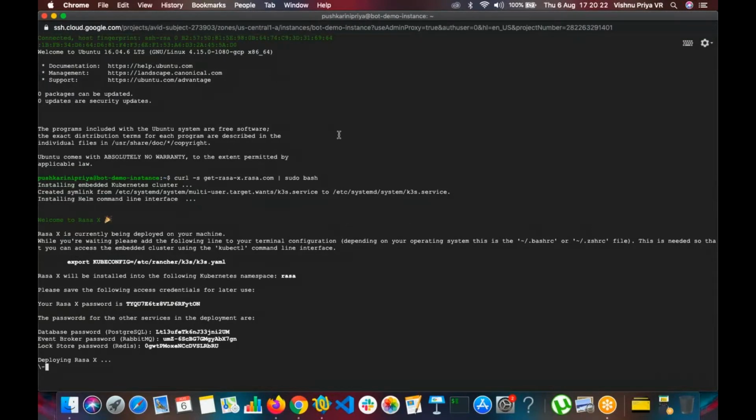As I was saying, RasaX is usually used for improving our assistant after developing an initial assistant. So we'll be removing the barrier of entry here. This will take a few minutes, not much more time.